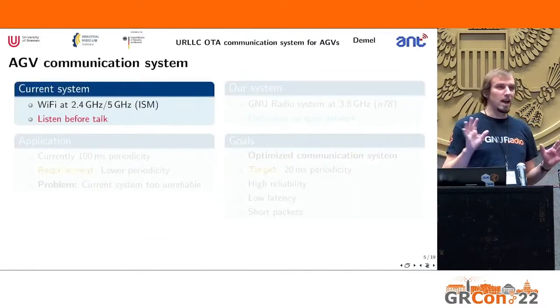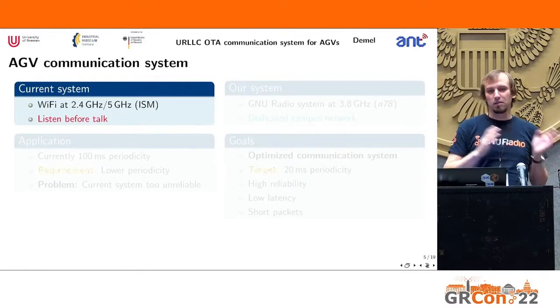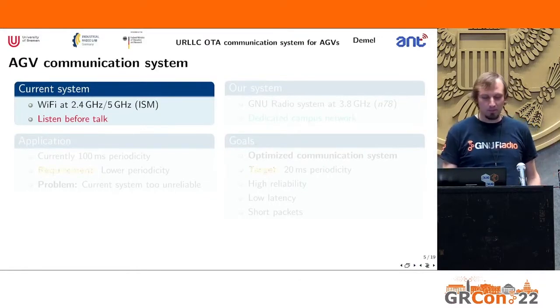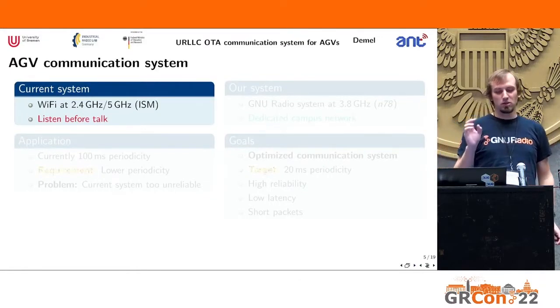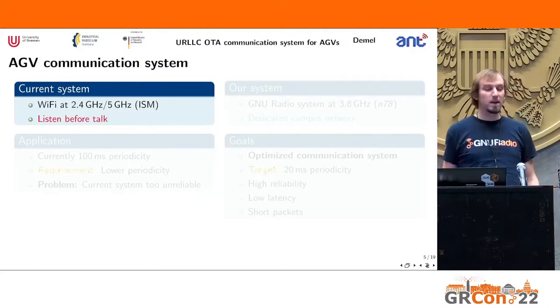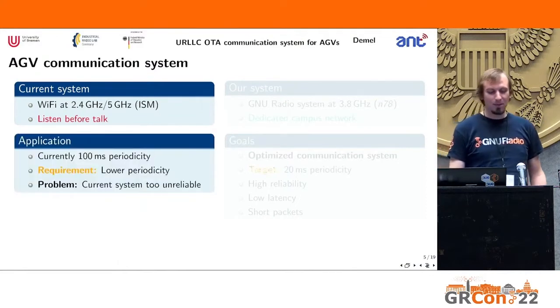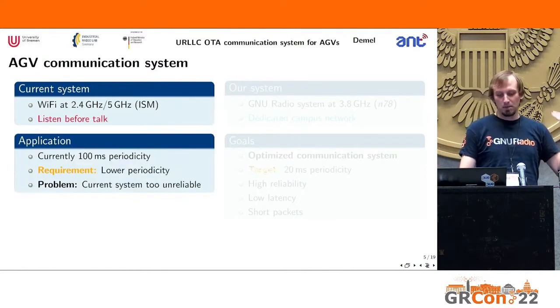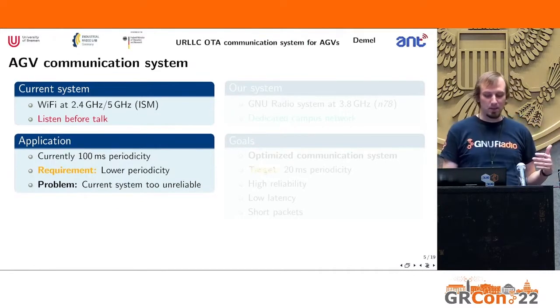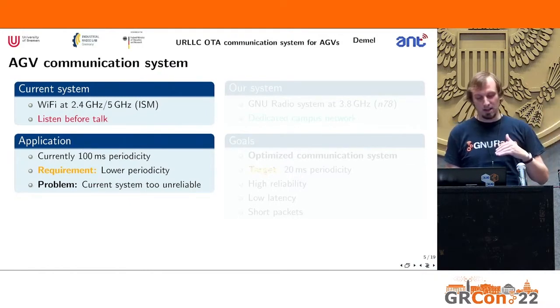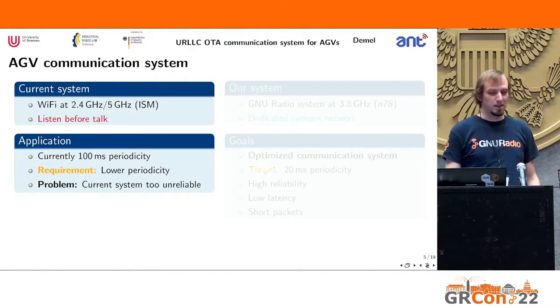So the question would be, can we implement that in GNU Radio? Here we first look at what do we have, where do we want to go? The current system actually uses Wi-Fi. Well, it runs at 2.4 or 5 gigahertz in the ISM band, and it needs to do listen before talk. So currently the application has a periodicity of their updates of 100 milliseconds, and the requirement would be to lower that periodicity. But the current system is too unreliable to do that.